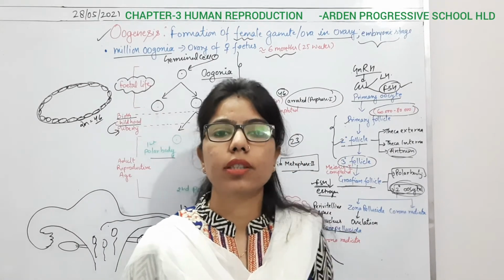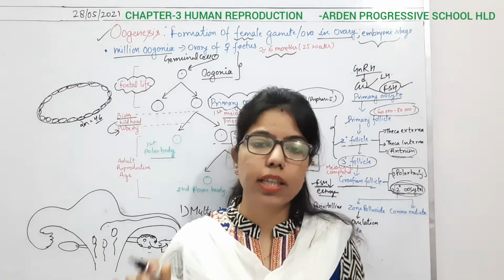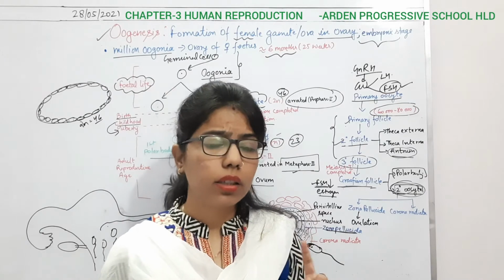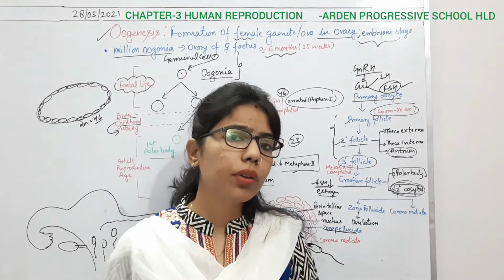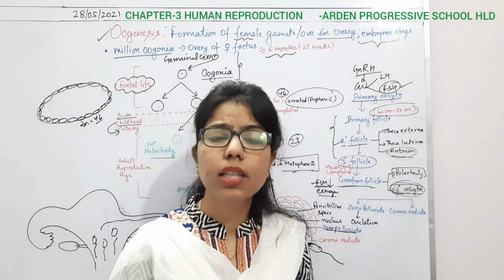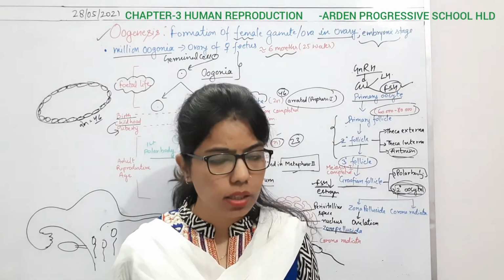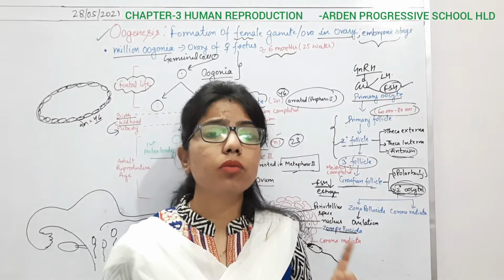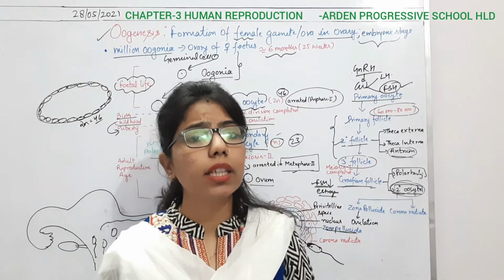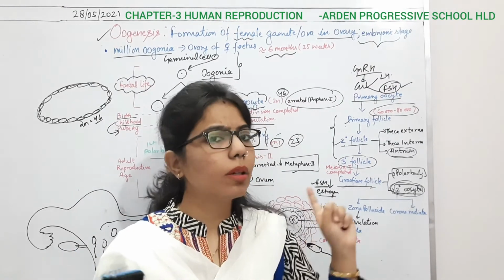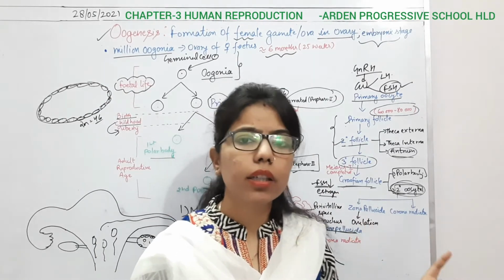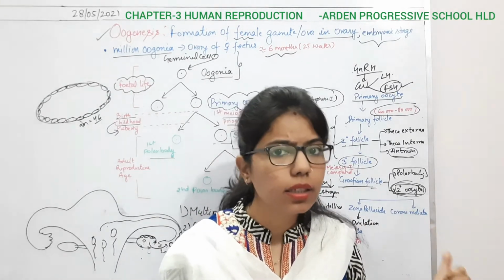So here you have to understand what oogenesis is and how it is different from spermatogenesis. This question may be asked in an examination: what is the difference between spermatogenesis and oogenesis? Spermatogenesis takes place in the testes, oogenesis in the ovary. Spermatogenesis is a continuous process, but oogenesis will stop after some time. It is not a continuous process, or we can say it is a discontinuous process.